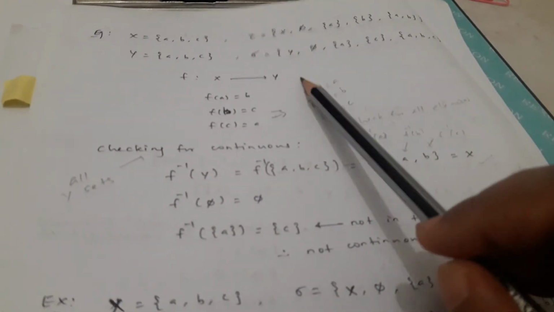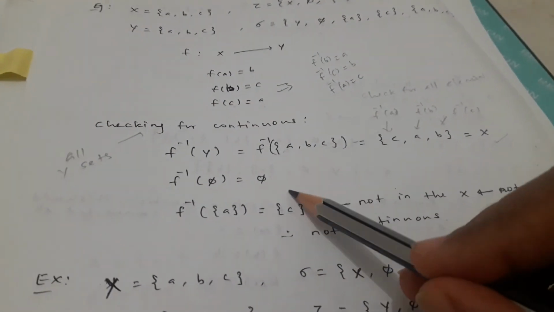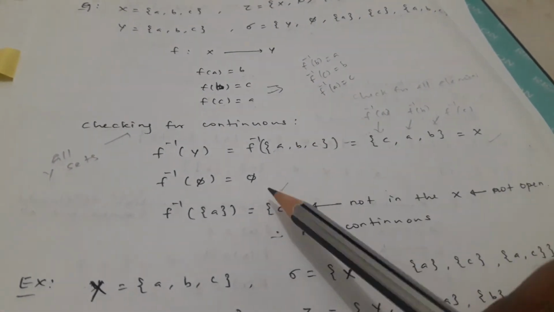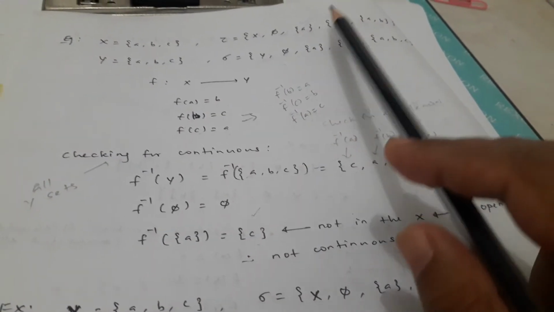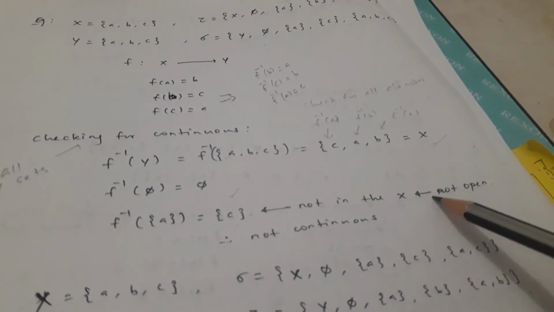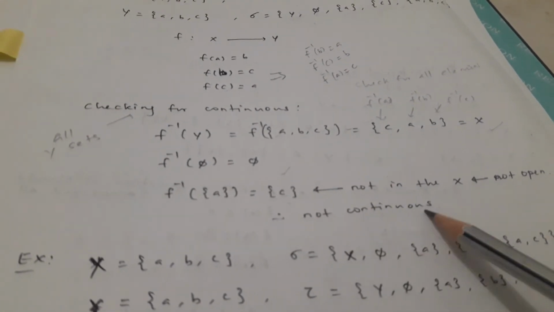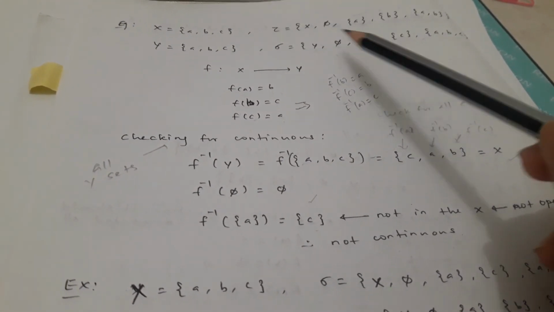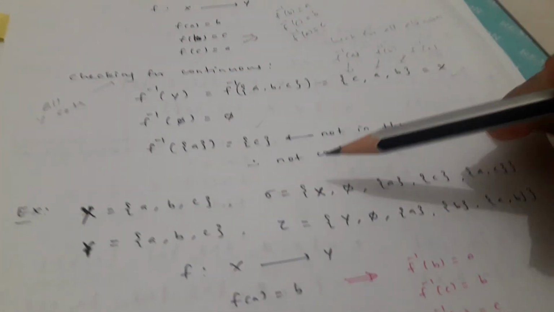Now f inverse of φ is φ itself, so that is also there. Now f inverse of {a} will be the set {c}, but this set {c} is not in tau, therefore it is not open. So we can derive that it is not continuous, because for every open set we need to find an open set, and we couldn't find one for {a}, therefore it is not continuous.